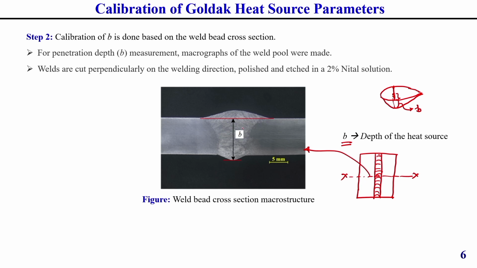From here, how to measure B? We need to measure B by taking the distance from the top surface of the plate. Always keep this in mind, because we generally apply the double ellipsoidal heat source along the surface of the plate. That is why we need to take the distance from the top surface of the weld bead to the bottom, till the depth including the bottom reinforcement. Taking the overall bottom reinforcement into account, this is generally considered as the B value.